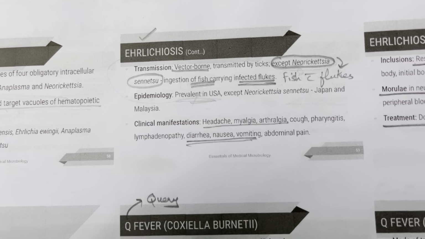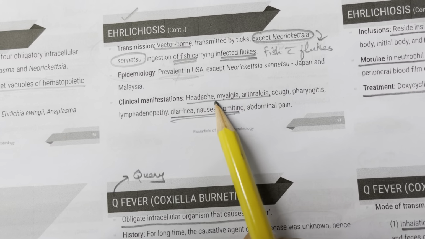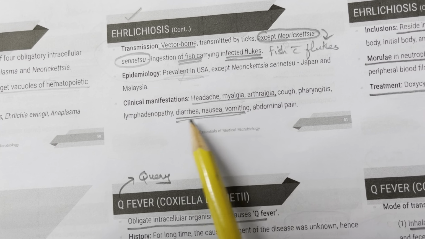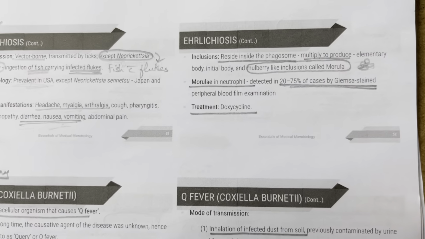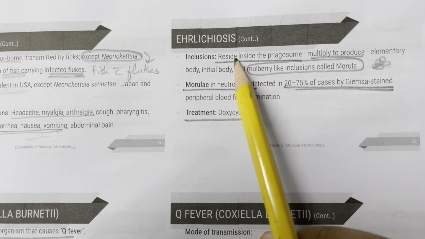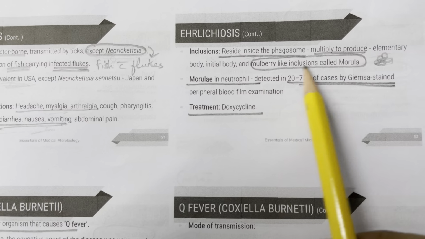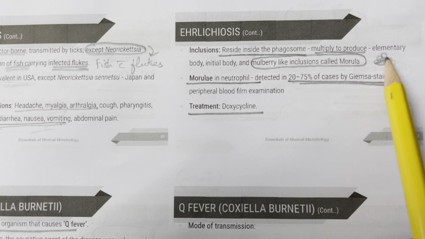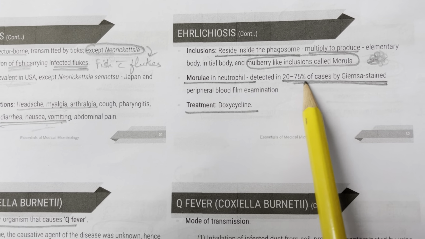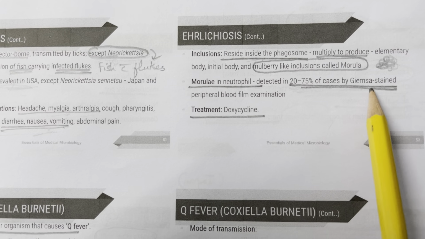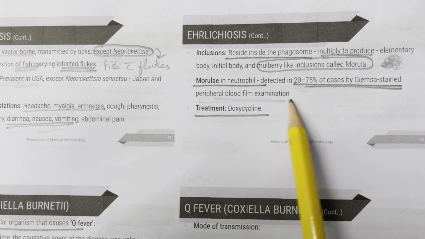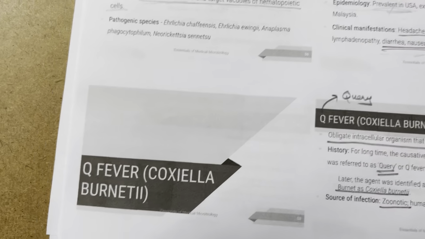And clinical manifestations, you can remember headache and myalgia commonly, arthralgia also, diarrhea, nausea, vomiting. Okay, so inclusions: they reside inside the phagosome, they multiply to produce elementary bodies and mulberry-like inclusions called the morula. Morulae in the neutrophils are detected in 20 to 75% of cases by Giemsa-stained peripheral blood film examination. Treatment is with doxycycline.